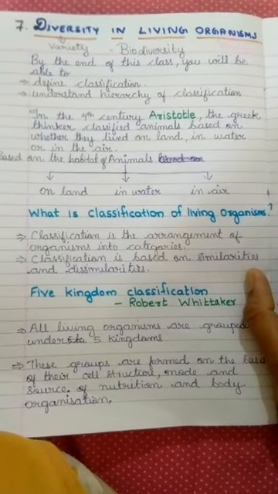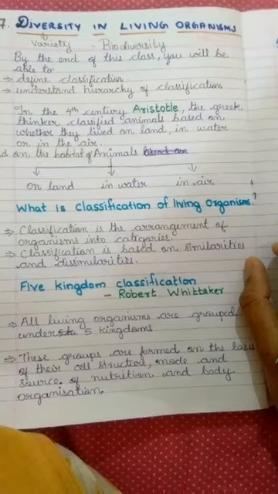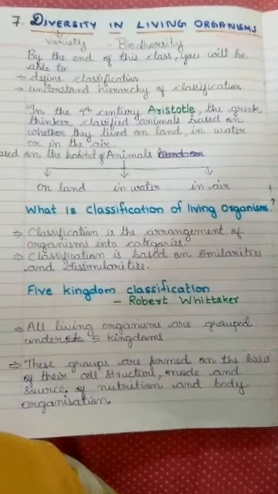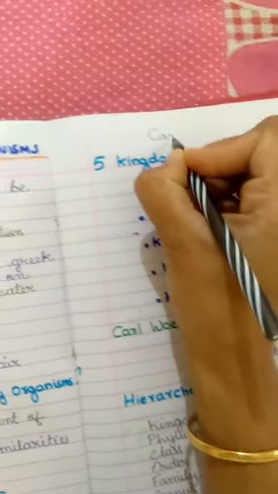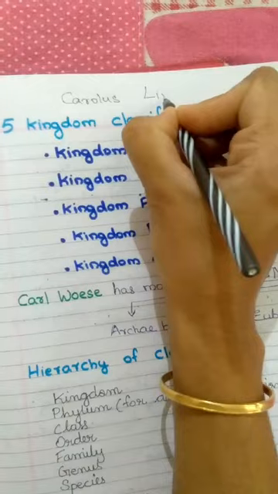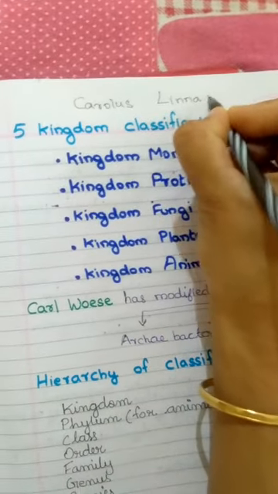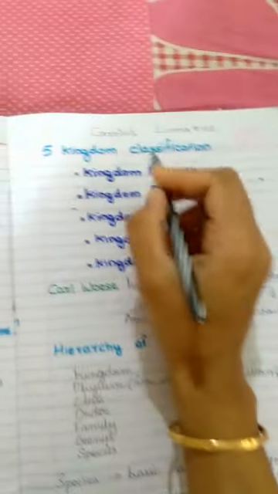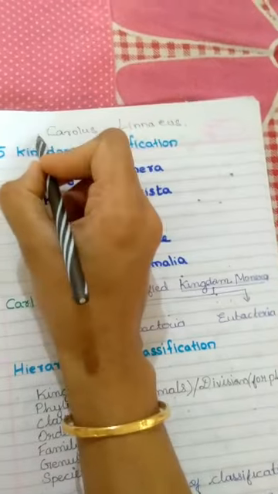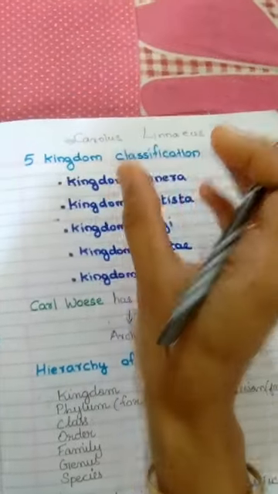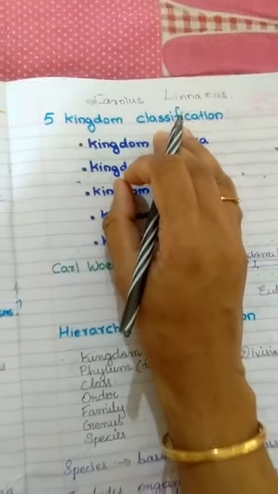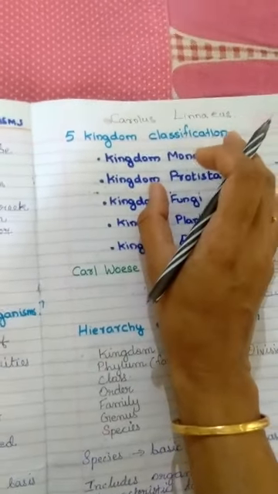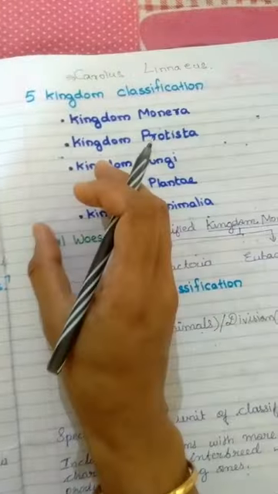Later, you may know the scientist Carolus Linnaeus. Carolus Linnaeus is another scientist who contributed to classification. He gave a two kingdom classification.